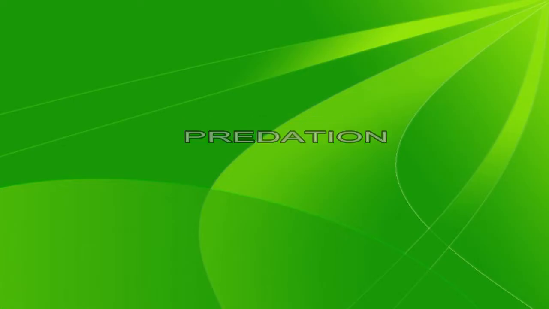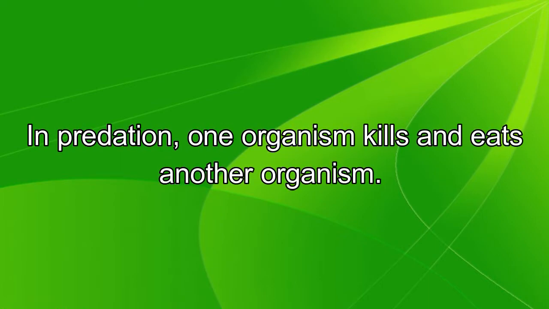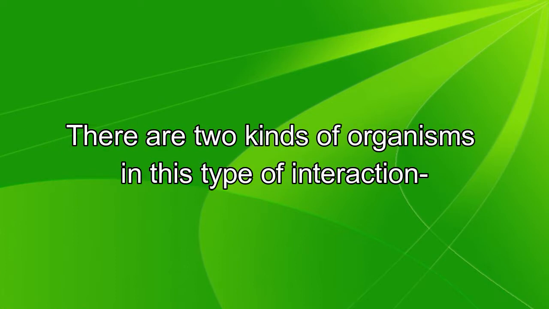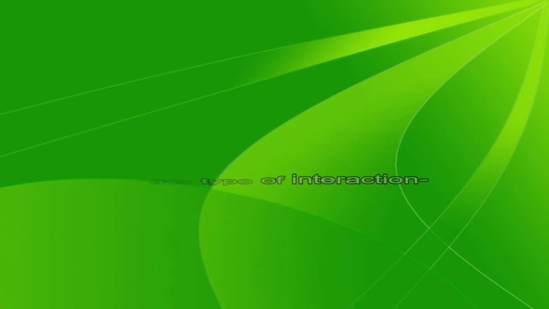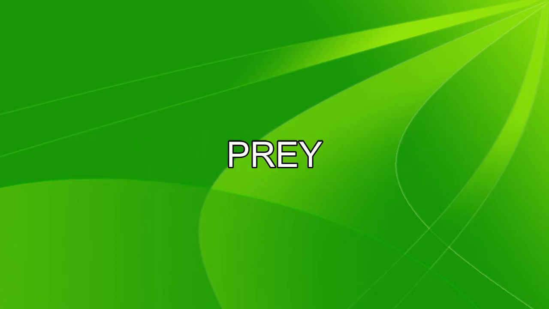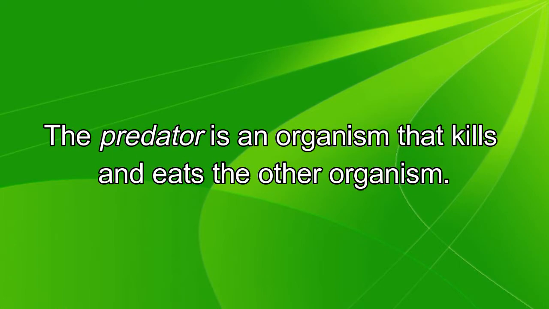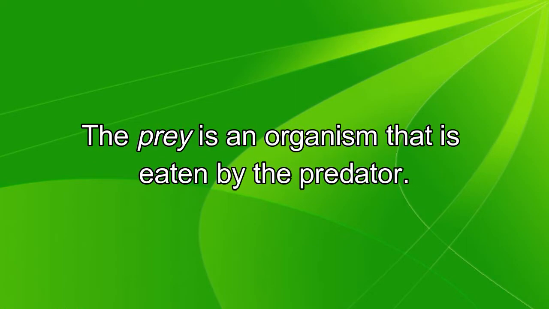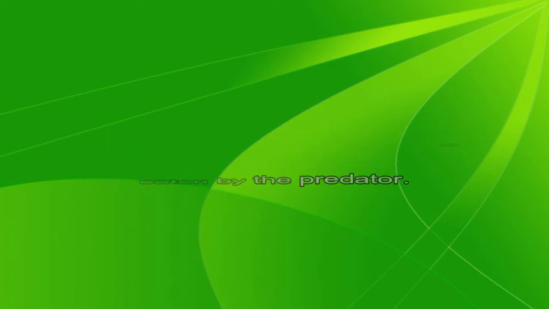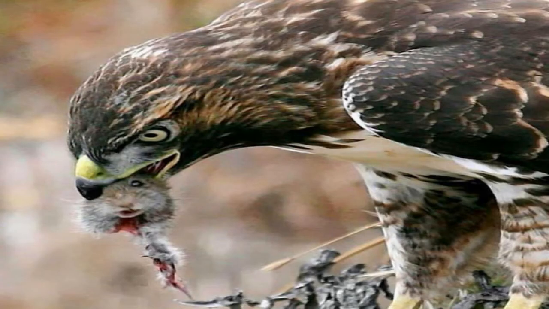Predation. In predation, one organism kills and eats another organism. There are two kinds of organisms in this type of interaction: the predator and the prey. The predator is an organism that kills and eats the other organism. The prey is an organism that is eaten by the predator. An eagle catches a mouse for food. The eagle is the predator, and the mouse is the prey.